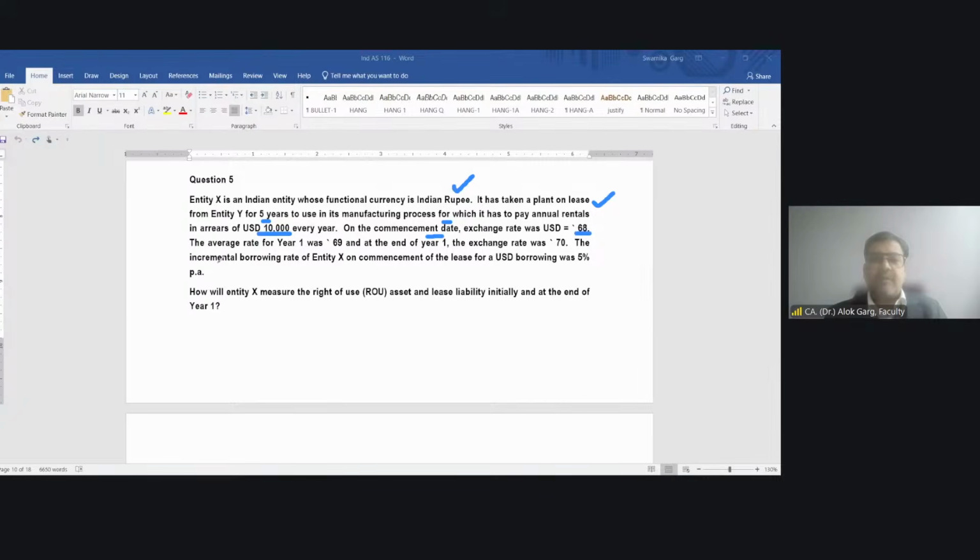The average rate for year 1 was 69 and at the end of year 1 was 70. So the exchange rate was 68 in the beginning, meaning commencement date. The average rate for the year was 69 and the closing rate was 70.